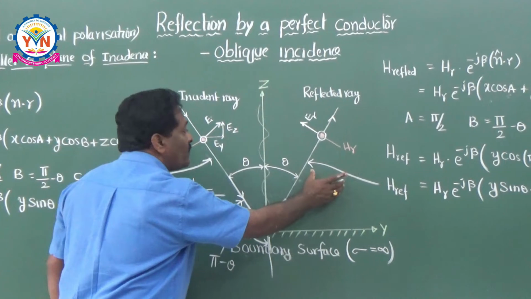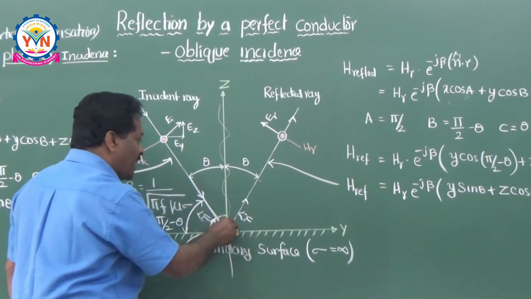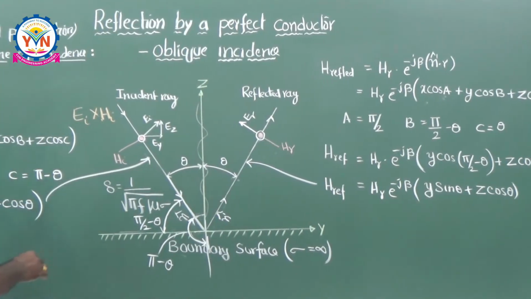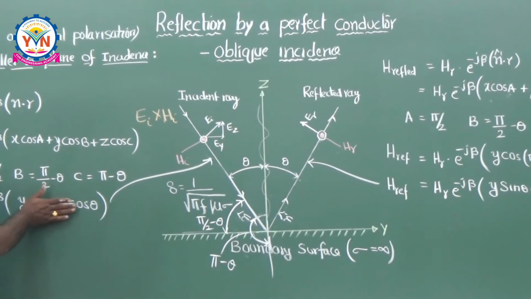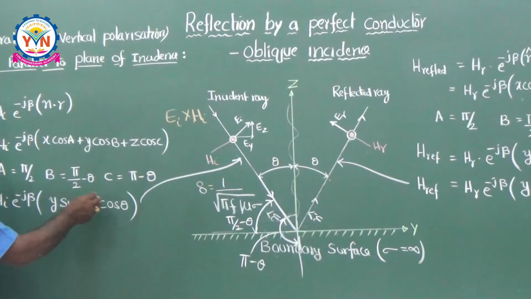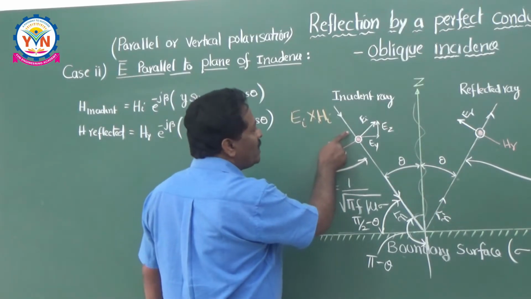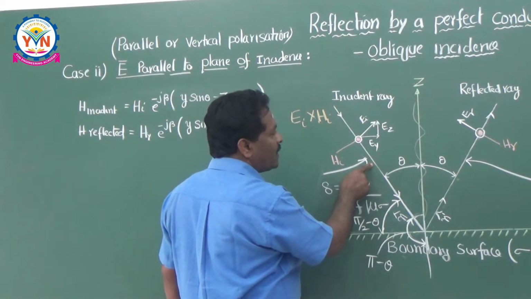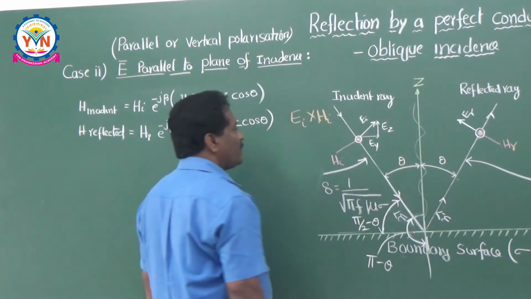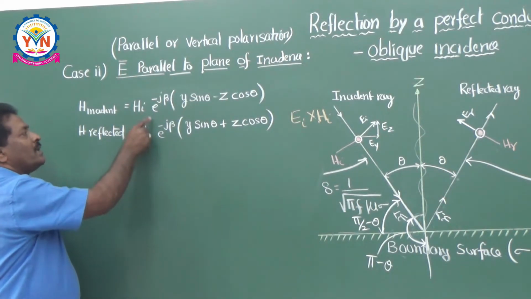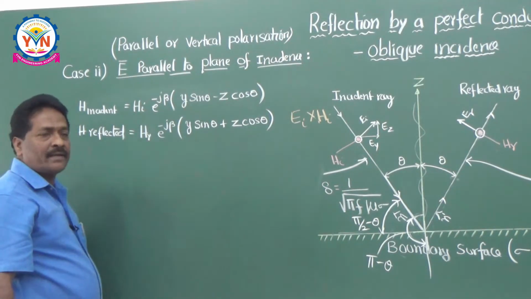That resultant wave may be a standing wave along the z-axis. So now let me calculate the resultant wave, the total magnetic field. We have written the wave equations for the incident ray as well as the reflected ray, using the concept of direction cosines.